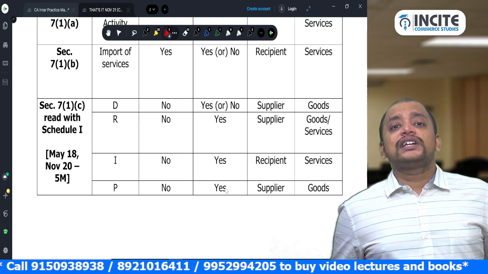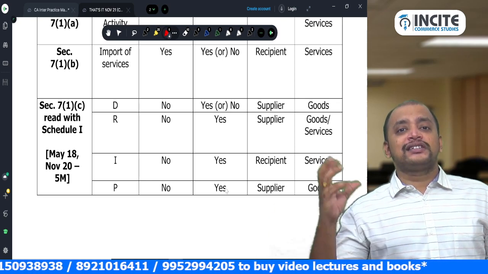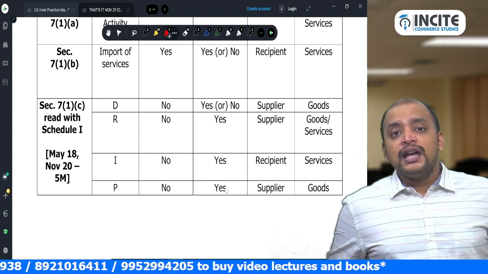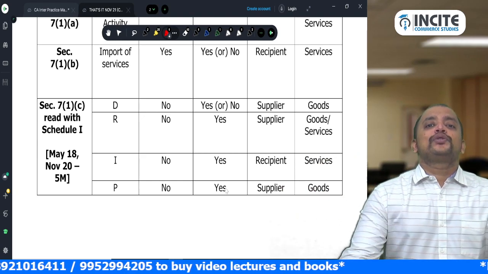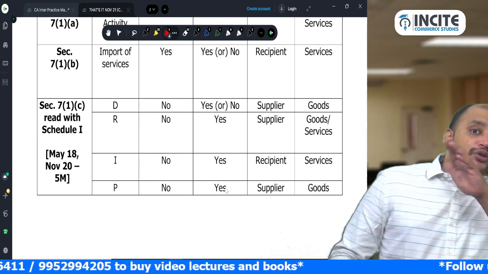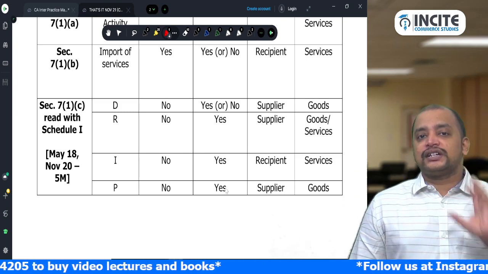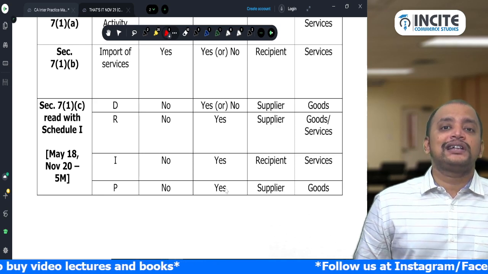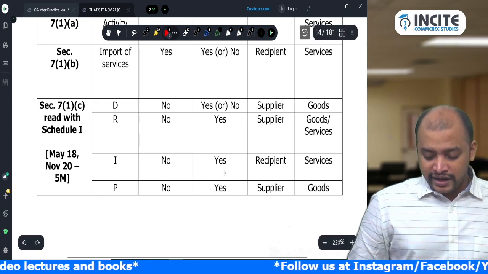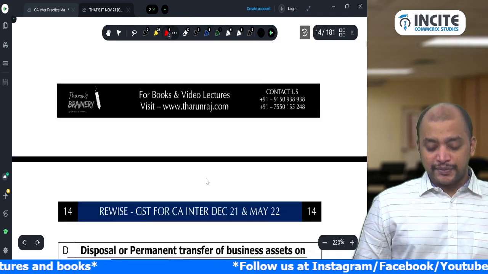And what is covered? In case of disposal of business asset, goods, because a business asset is goods. Related party transactions, including transactions between distinct persons, cover both goods and services. Import of service from a related person, only services. And last, principal-agent transactions, only goods. So that is with respect to this.